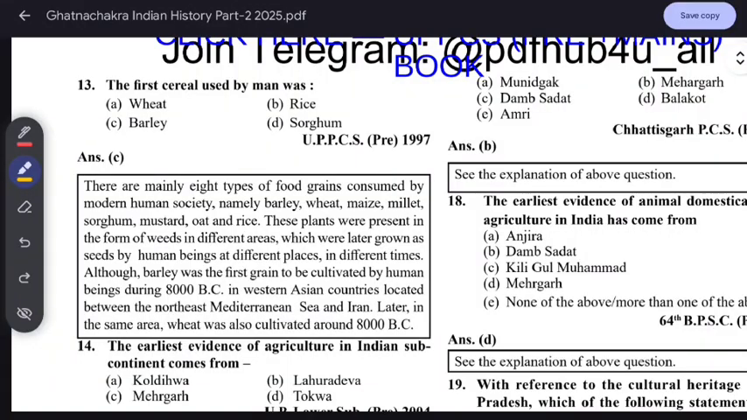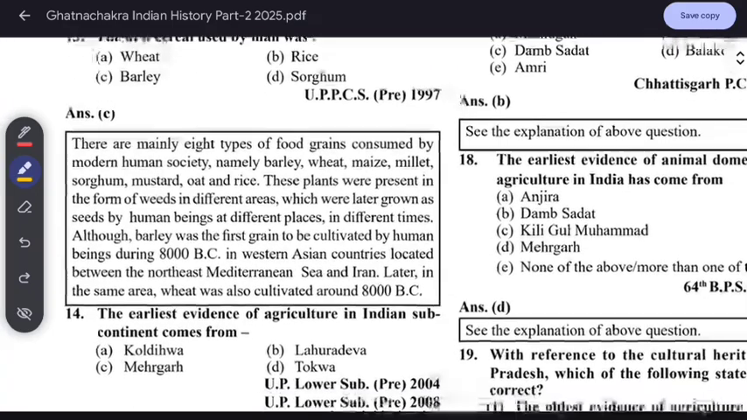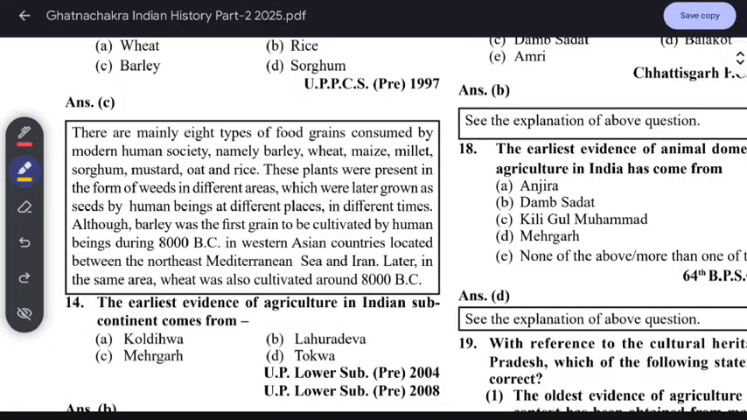Many types of food grains, about 8, are consumed by modern humans, like barley, wheat, maize. This is not important. Just remember the important things I will teach, so we need not read everything. These plants were found among the weeds in the area and later grown from seeds by human beings at different places at different times. Barley was the first grain used by human beings. Remember this, during 8000 BC, and it is located in Iran. Wheat was also cultivated later, but first barley.